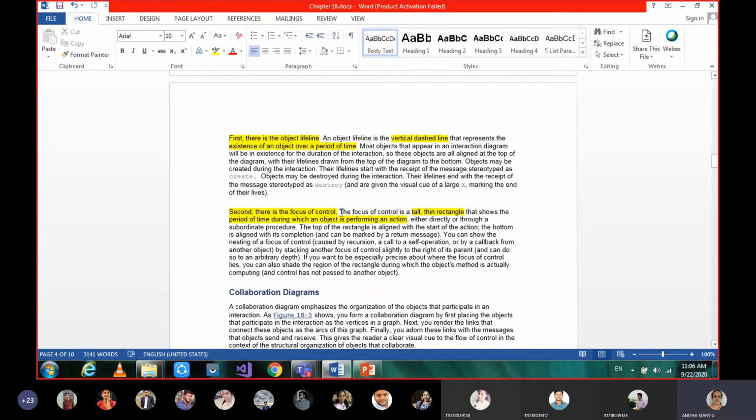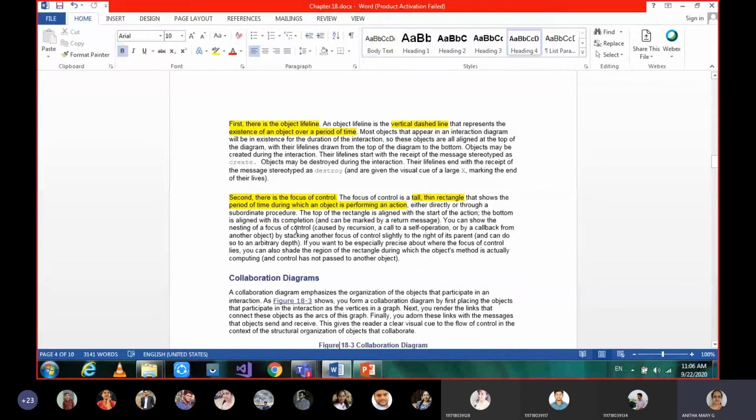Again I repeat, the focus of control is a tall thin rectangle that shows the period of time during which an object is performing an action, either directly or through a subordinate procedure. This is how the sequence diagram is different from the collaboration diagram: the first one the lifeline, the second one focus of control.